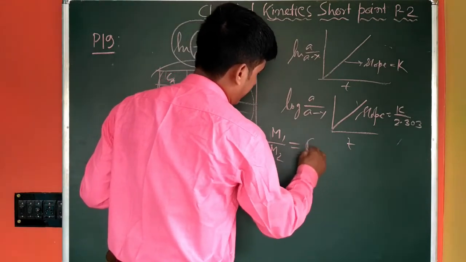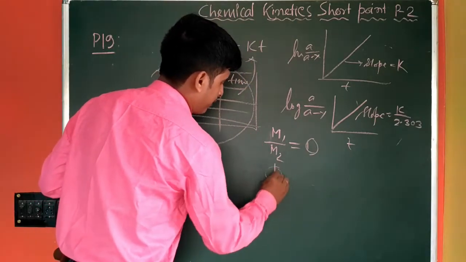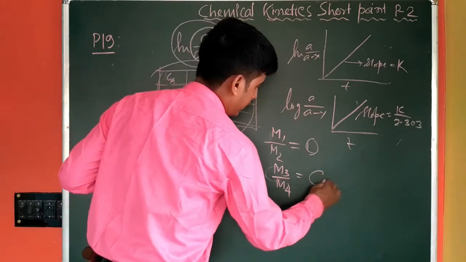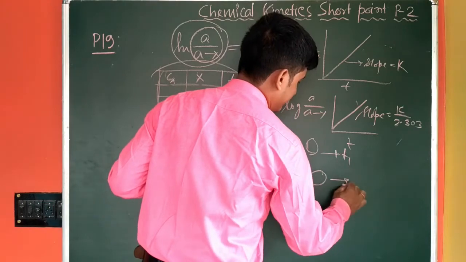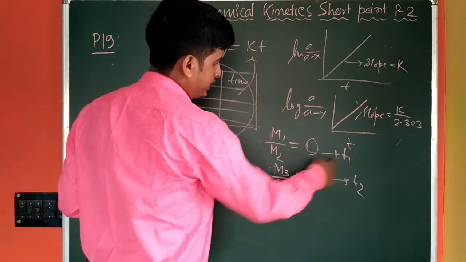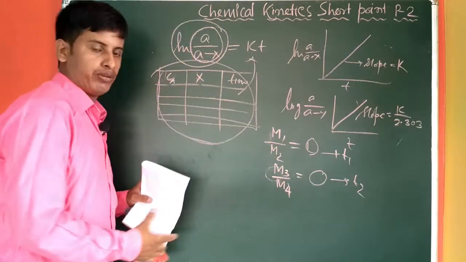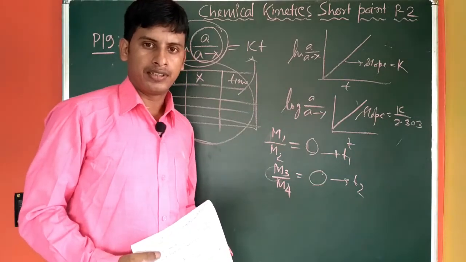Some value will be there, here also, and here also some. If M3, M4 equal to some value is there, it is against some time T1 and some time T2. So if you divide this value with T1 and this value with T2 and they have the same value, what will that same value be? The rate constant.